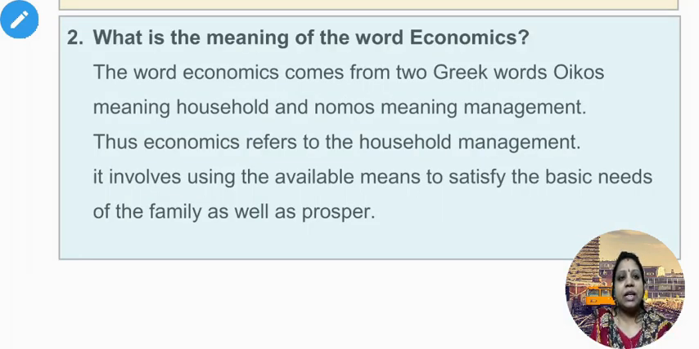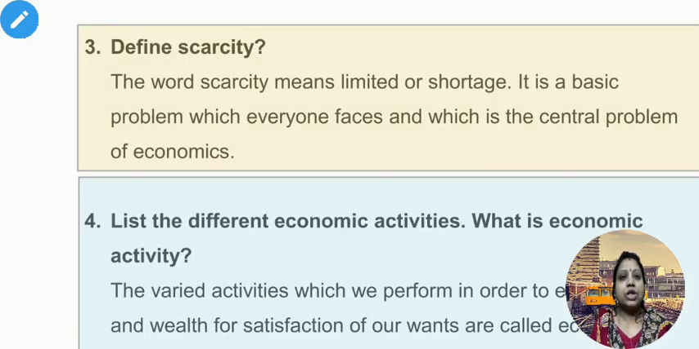2. What is the meaning of the word economics? The word economics comes from two Greek words, oikos meaning household, nomos meaning management. Thus, economics refers to the household management. It involves using the available means to satisfy the basic needs of the family as well as prosper. Third question, define scarcity. The word scarcity means limited or shortage. It is a basic problem which everyone faces and which is a central problem of economics.